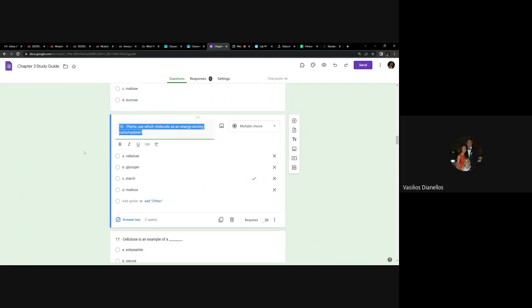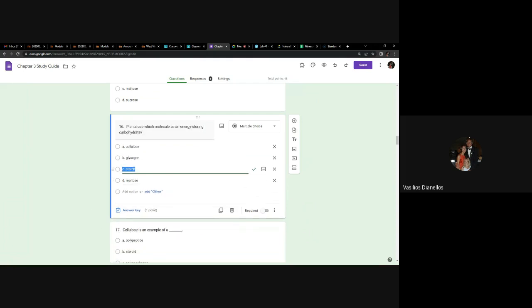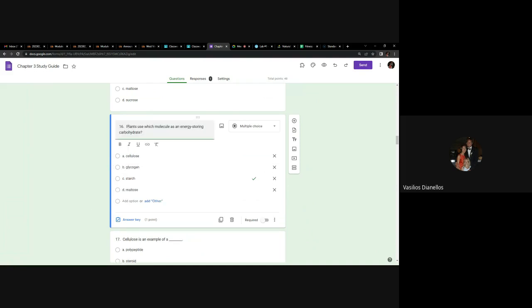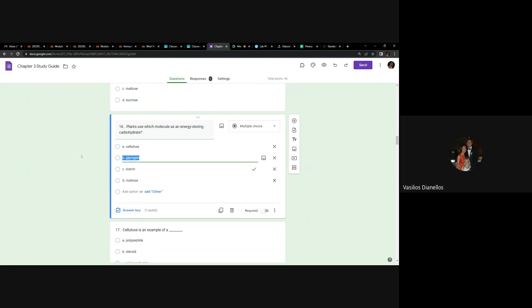Plants use what to store energy? Plants use which molecule as an energy storing carbohydrate? You also need to know this. Remember, starch. We said you should associate starch with plants storing energy. So any questions about that? All right. If I were to change this question to say animals use which molecule as an energy storing carbohydrate, then the answer would be glycogen.